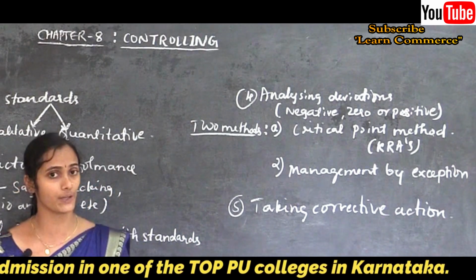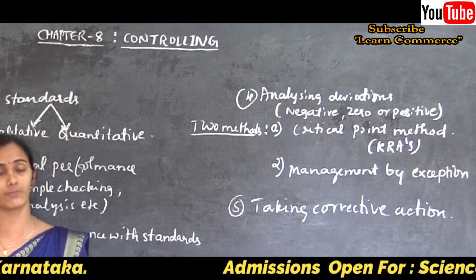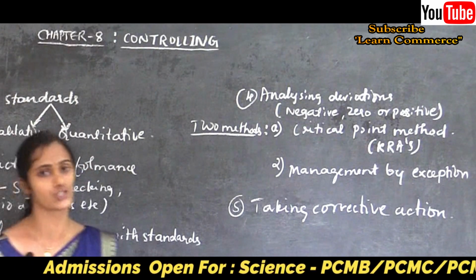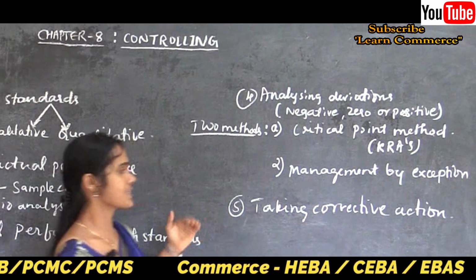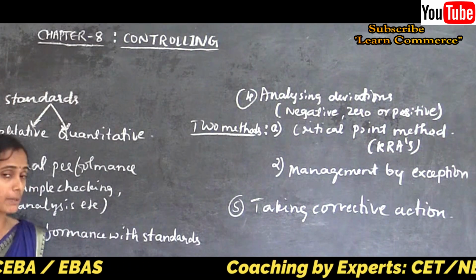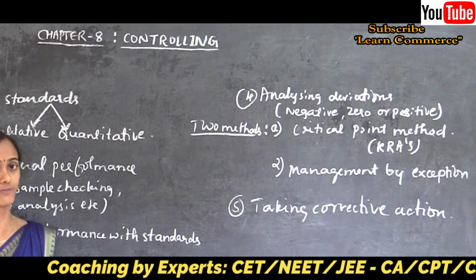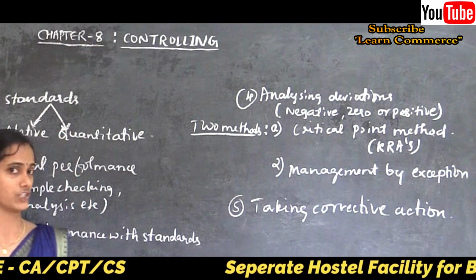We need to find out the deviation. After that, we need to take corrective action for the success of an organization's goals or objectives. If the deviations are within the permissible limit of the organization, then they need not take any corrective actions.